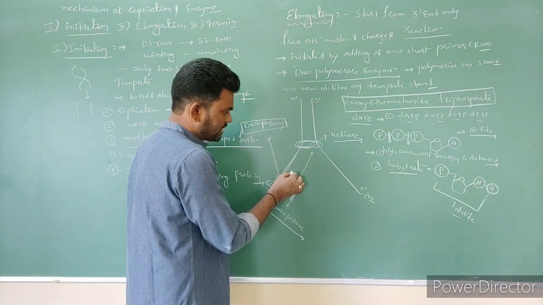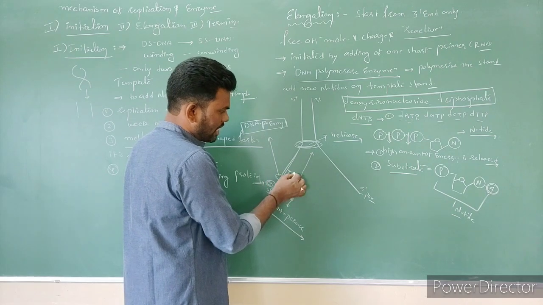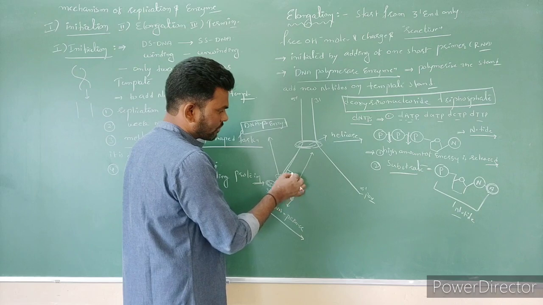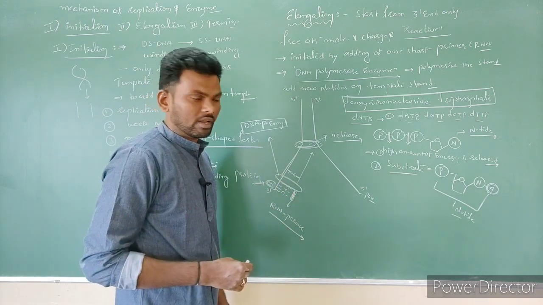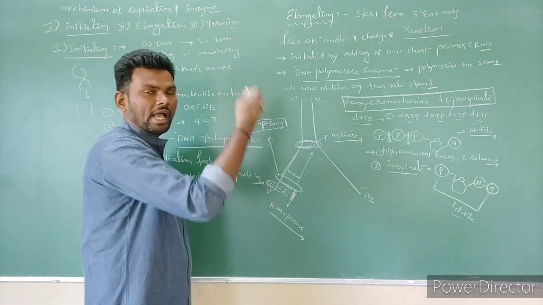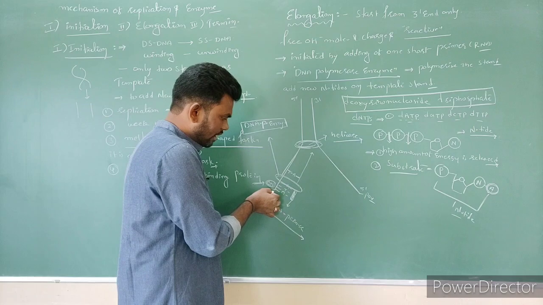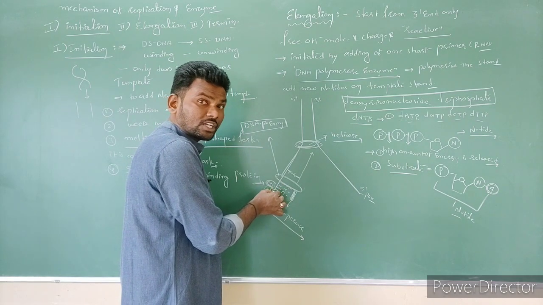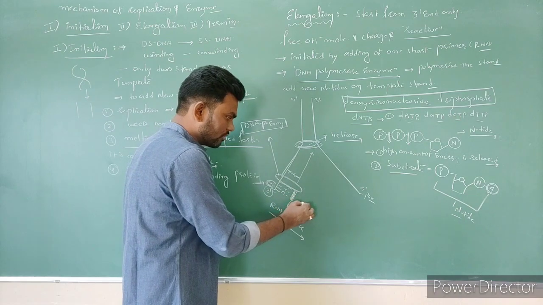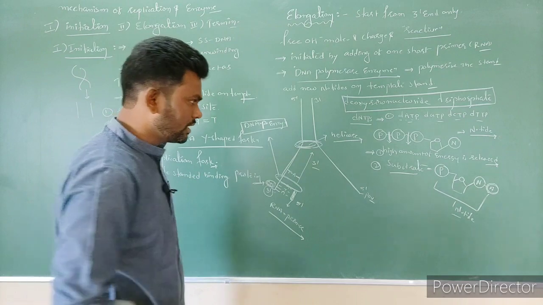If T is there, then A is going to be added here with the help of the DNA polymerase enzyme, right? So this is called the elongation process. Here elongation always starts on the 3' template. The direction of elongation is what? 5' to 3', very important, right?